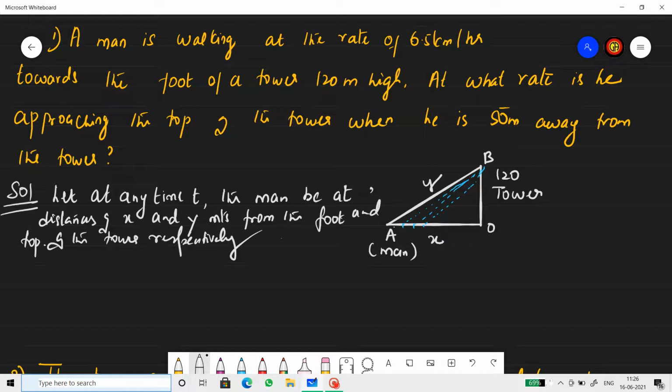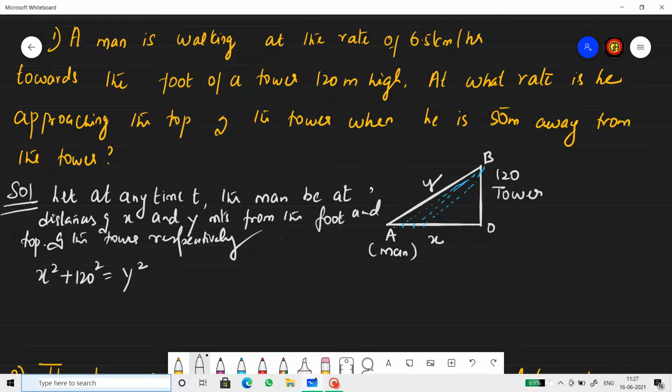Now, this forms a right angle triangle at any point in time, isn't it? So the path traced is x square plus 120 square equals y square. Right? Alright.